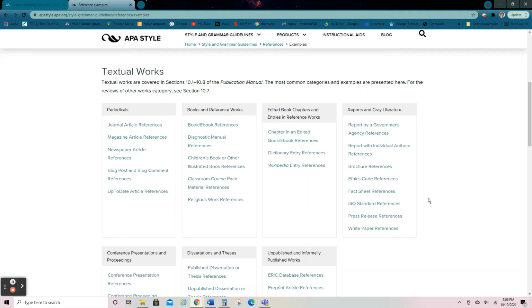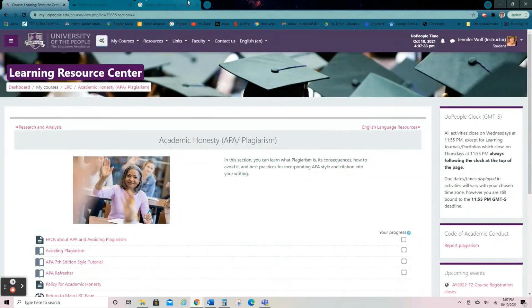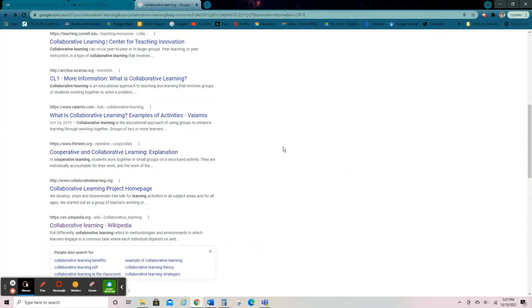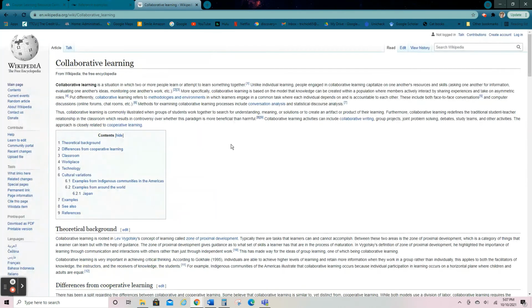When we're talking about Wikipedia, Wikipedia itself is not a reliable source, but I'm going to show you how you can use Wikipedia to help you write your papers. Okay, so what I've done here is I've just Googled collaborative learning, and I went to Wikipedia. So as I was saying, with Wikipedia, anybody can contribute. Anybody can write a post in Wikipedia, and there can be accurate information and there can be inaccurate information.